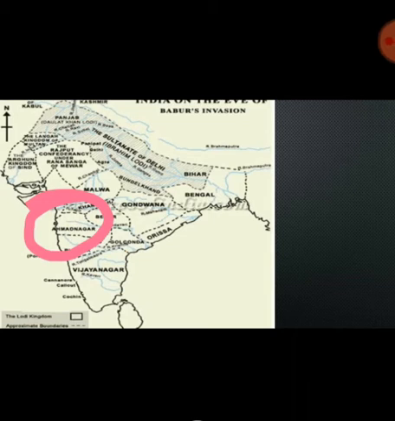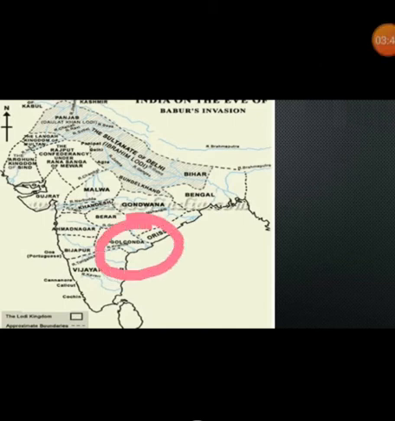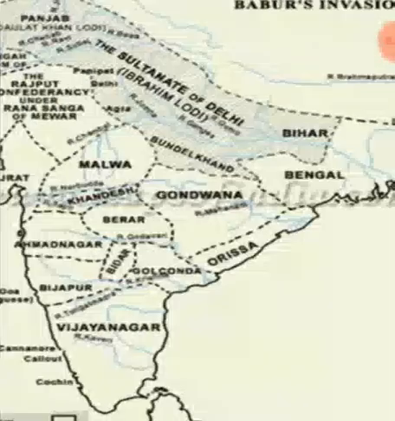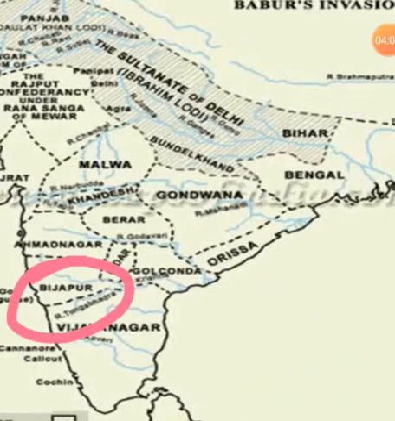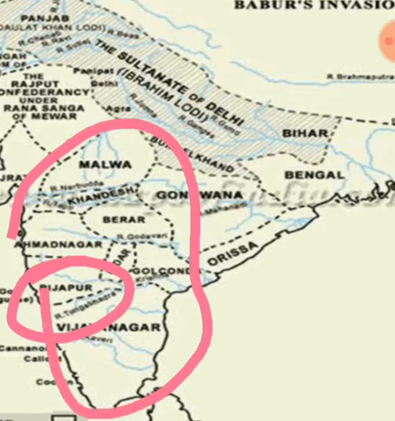Maharashtra is a state. And the second one is Golconda. Golconda is a part of Hyderabad. And the third important place invaded by Shah Jahan was Bijapur. Bijapur is a part of Karnataka state. Karnataka is a state of the south. And about the Deccan, this whole part is known as the Deccan part of India.